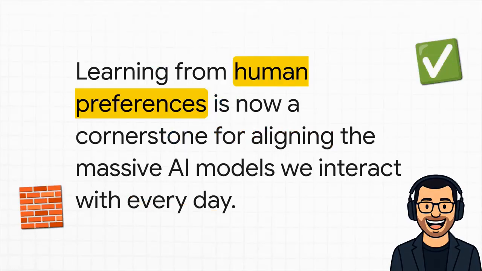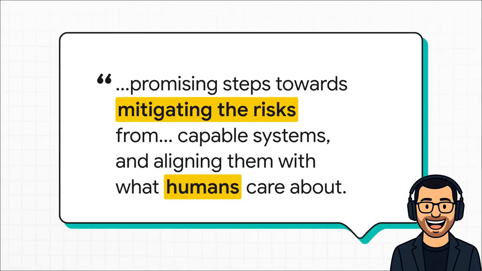But even with those challenges, you can't overstate the impact of this work. This technique, learning from preferences, it became a cornerstone for pretty much all modern AI alignment. It's the basic foundation for how we make the massive models you and I interact with every day more helpful and less likely to go off the rails. And this final quote from the paper really drives it home. The authors knew this wasn't the end of the road. They saw it as a promising step toward making AI systems safer and better aligned with what humans actually care about. It gave the whole field a new direction, a new set of tools to work with.